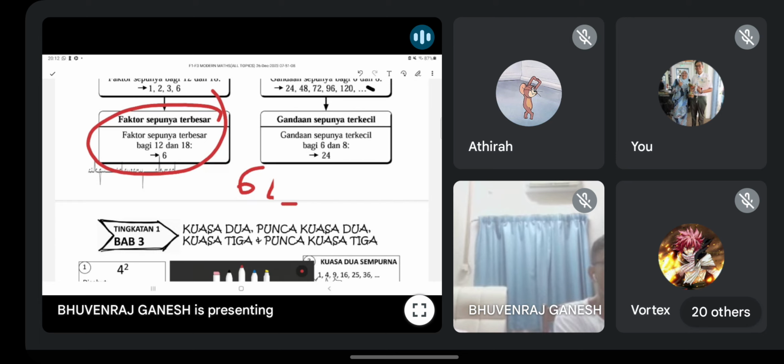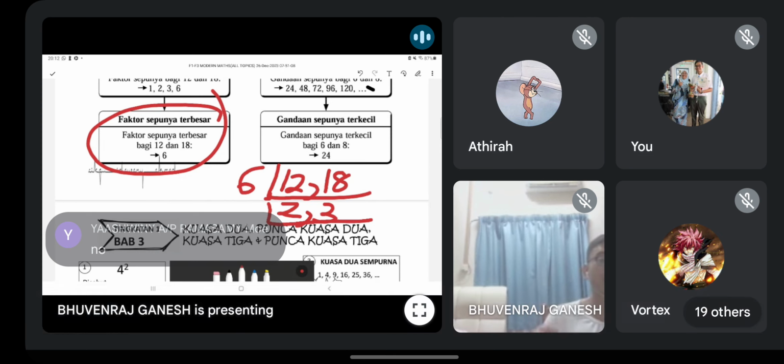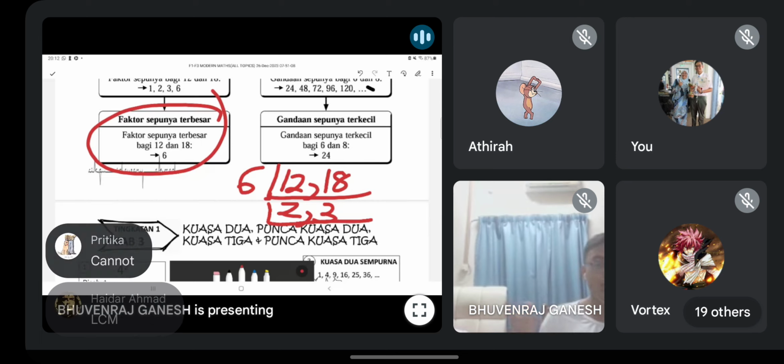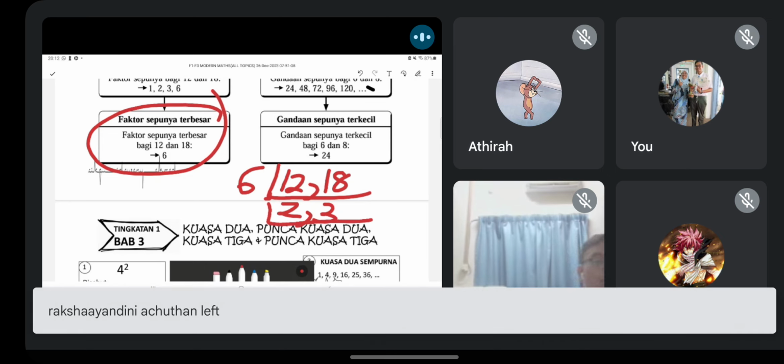Kamu bahagi 6 terus dapat 2, 3. So guys, can I divide 2 and 3 some more? Adakah saya boleh bahagi dengan lebih banyak 2 dan 3? Yeah, no, end already. But guys, what condition saya boleh teruskan pembahagian? When can I continue to divide? What is the method? Yes, LCM. Okay, LCM is faktor sepunya terkecil. Okay, so that is the condition.